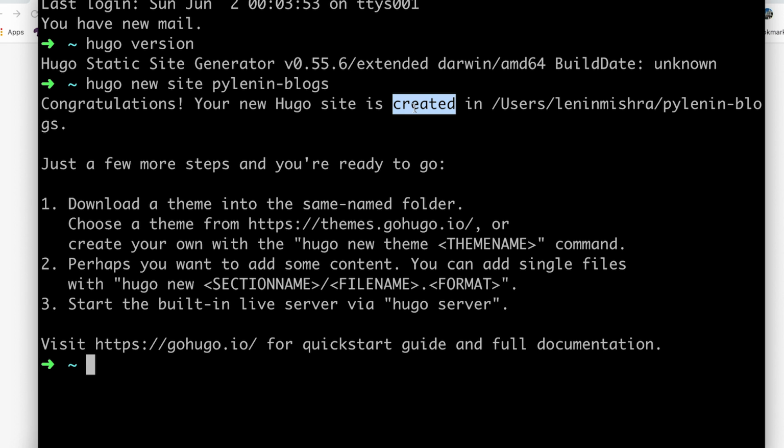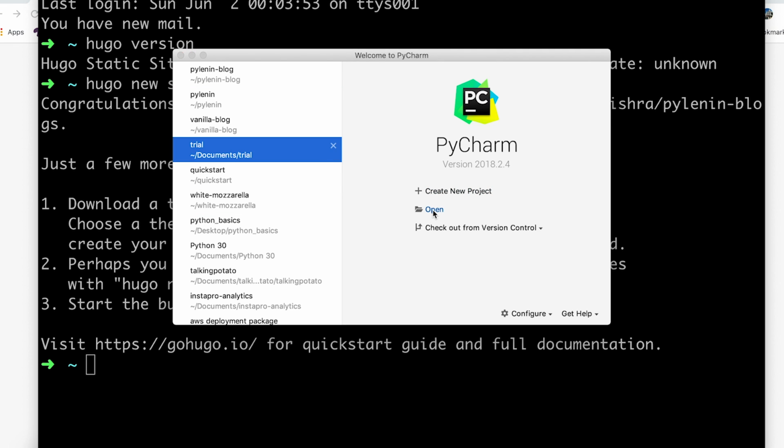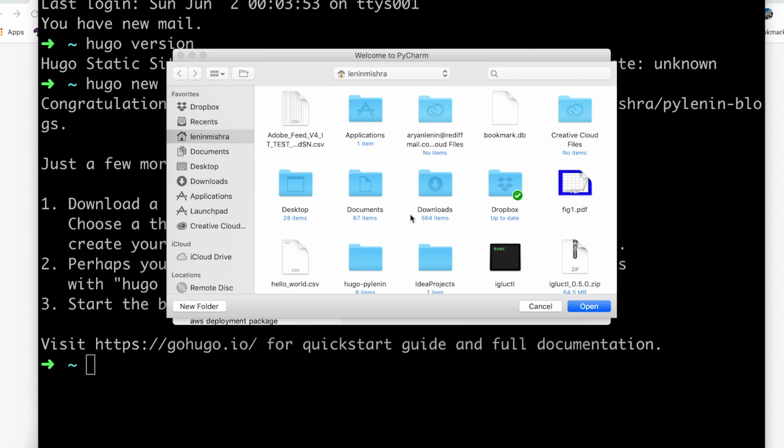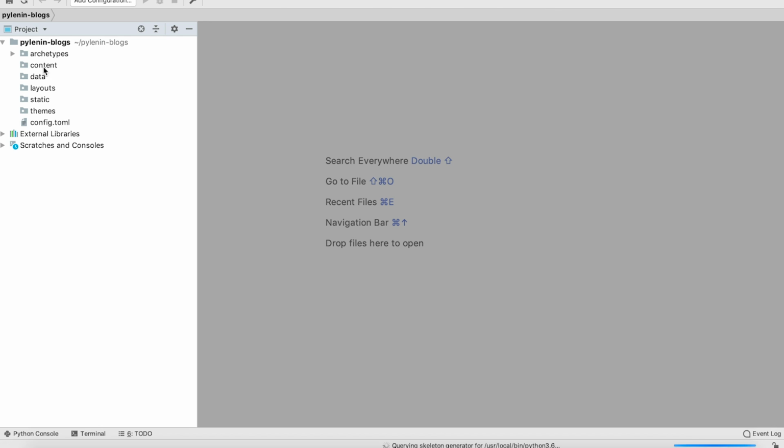And now you can see, if I open the folder in PyCharm, let's go ahead and do that. There it is. You can see the different folders that are present in PyLearning blogs: archetypes, content, data, layouts, static, themes, config.toml. Let's go ahead and understand more details about the structure of this folder.